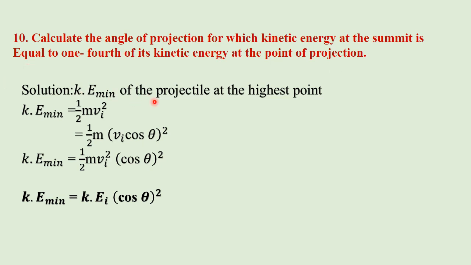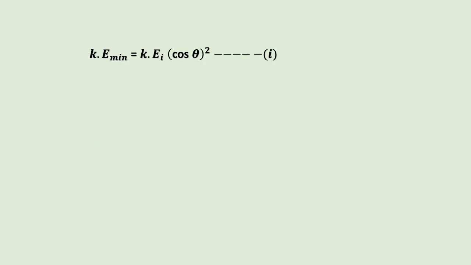Using the formula half m vi square, we can write the kinetic energy initial, because vi is the initial velocity. So kinetic energy minimum is equal to kinetic energy initial cos theta square. Let's say this is equation number 1.